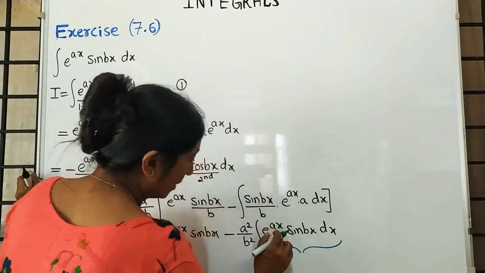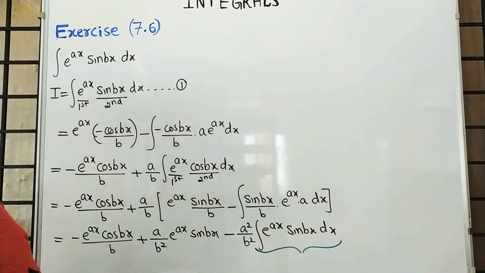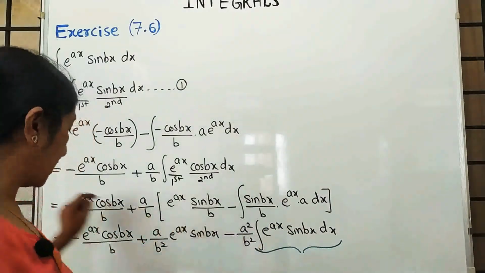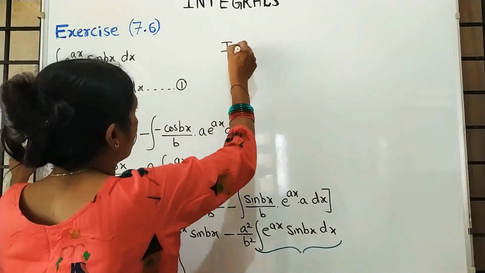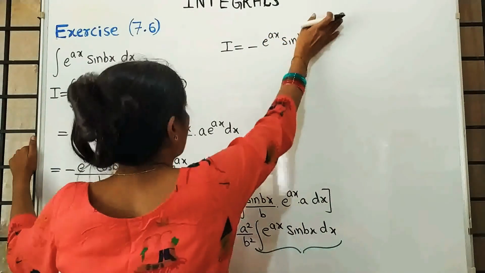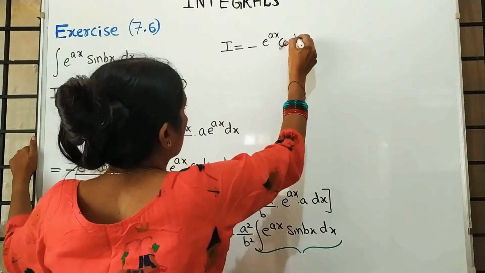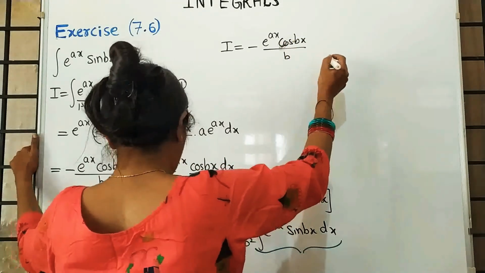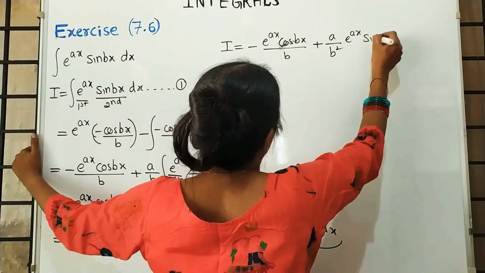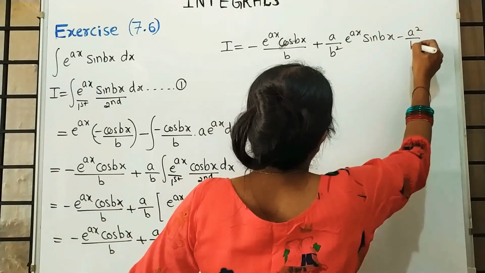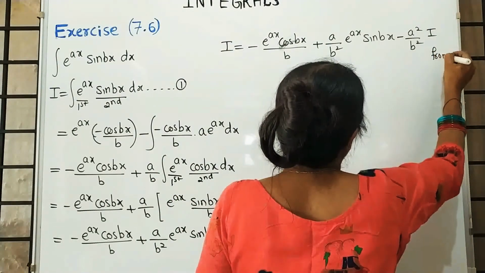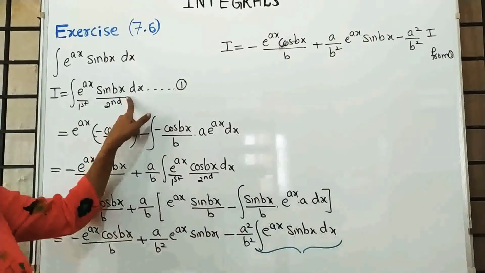In this last one, see, this integration is exactly similar to equation 1, or what? Yes. That means when you continue this, there is no end. That's why we are writing this as I. Left side we started with I. I is equal to minus e raised to ax into cos bx upon b plus a upon b square into e raised to ax into sin bx minus a square by b square. This trigonometric term, instead of that we are writing I. From 1 we wrote that. See, this integration and this integration are exactly same or what?